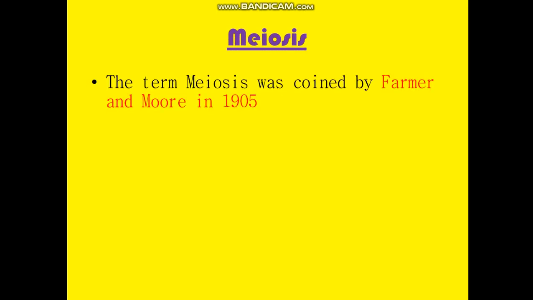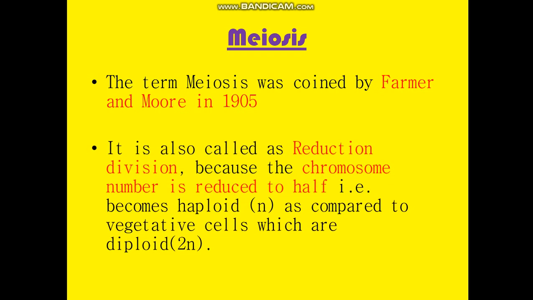Good morning, class 11th. Today we are continuing with cell division, and the type of cell division we are going to discuss today is meiosis. Meiosis is also known as reductional division because here the number of chromosomes is halved as compared to the parent cell. The term meiosis was coined by Farmer and Murray in 1905.